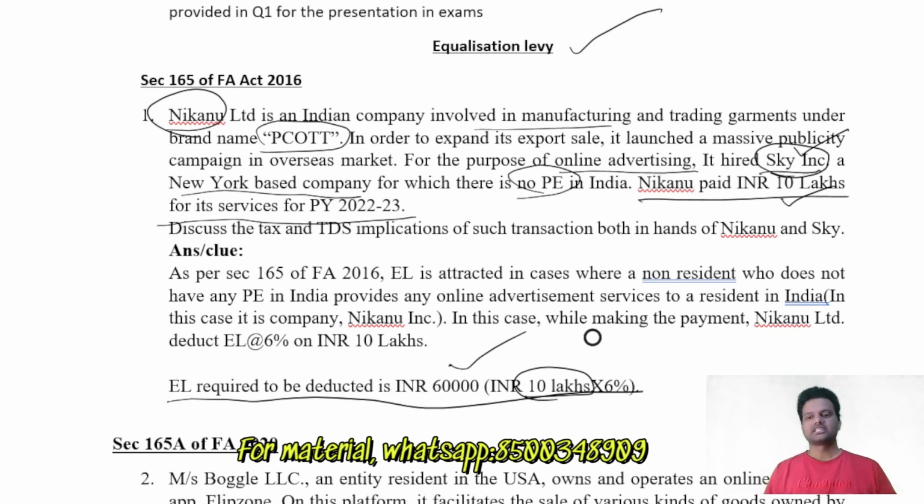Now we will move on to section 165A, which is very important, and a very recent trend is that the institute is mostly asking questions on 165A because it is from the Finance Act 2020. Let us see, section 1 is section 165.